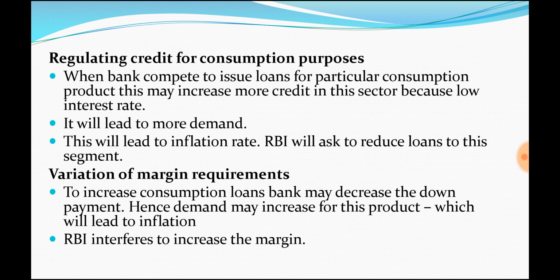Similarly, RBI will regulate the credit consumption. This is the example I gave when I talked about the automobile sector. For some sectors there will be a huge increase in demand, so to reduce that demand, they will regulate the credit to that industry. Similarly, RBI will use another qualitative method called variation of margin requirements. What is it?